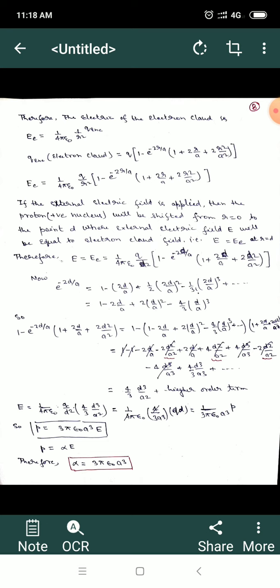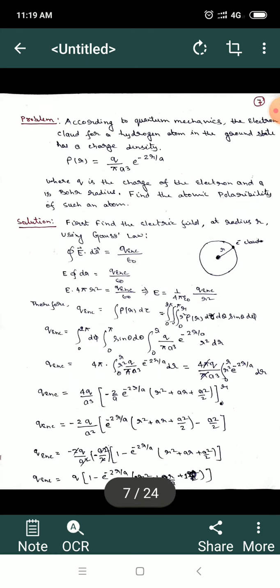Then we can find out this p is equal to 3 pi epsilon 0 a cube E. So obviously, if we compare with p is equal to alpha E, alpha is equal to 3 pi epsilon 0 a cube. So I believe I have solved 3-4 problems, and I have given examples of the.